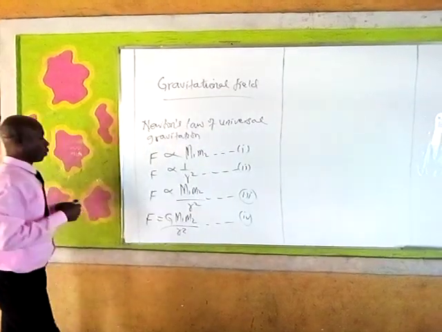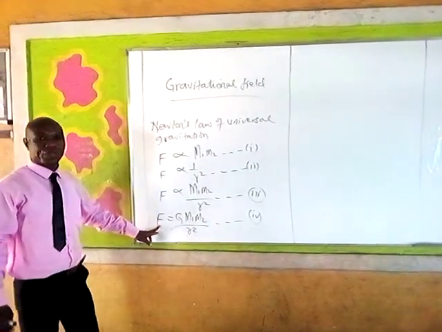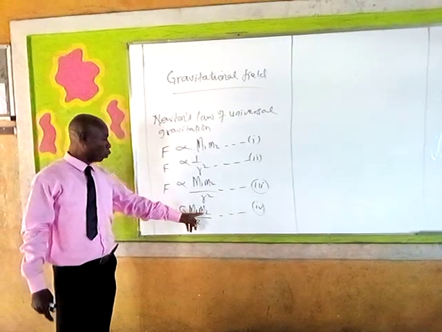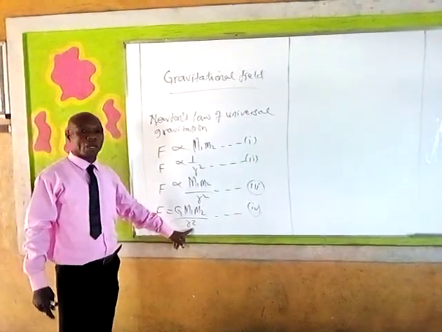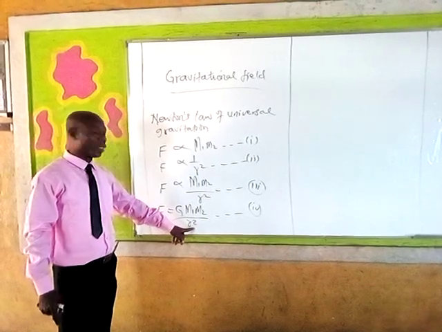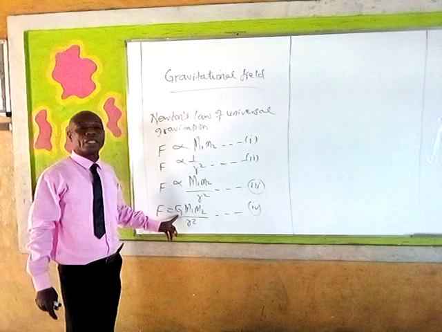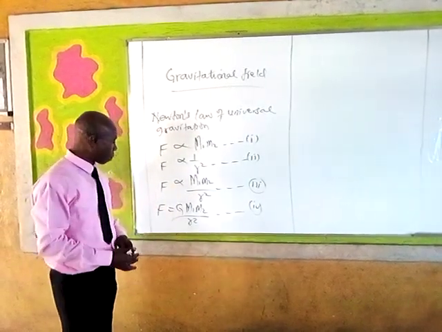Call that expression 4. Where F is the force of attraction between the two masses, and r squared is the square of the distance between the two masses. G is known as Newton's universal constant.